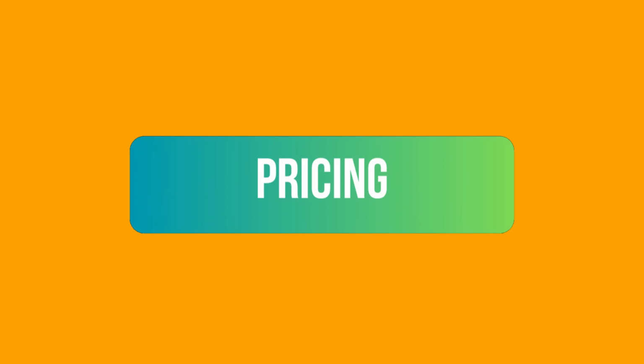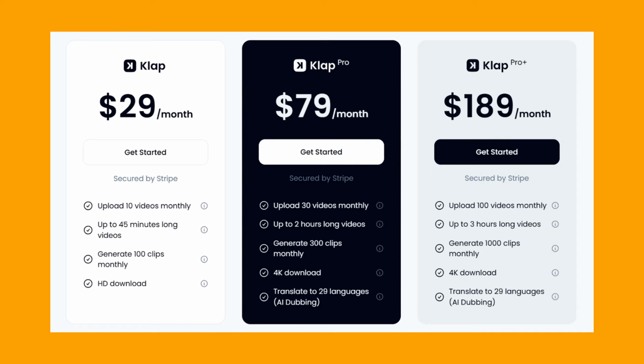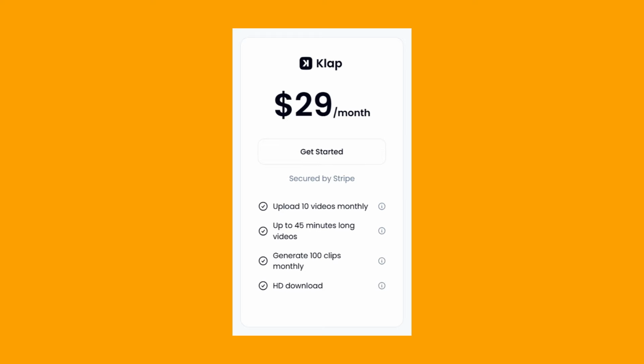For these features, here are the pricing comparisons. Klap AI does offer a credit-based system. All plans include HD or 4K downloads and AI dubbing in the Pro and the Plus plan. Now you have the basic plan at $29 per month, where you get to upload 10 videos and generate up to 100 HD clips monthly.